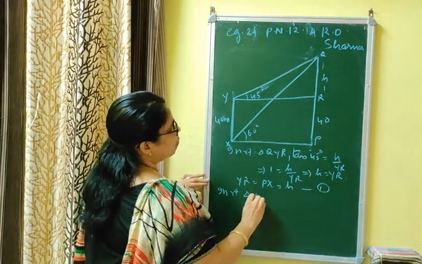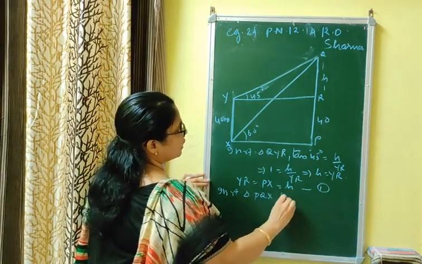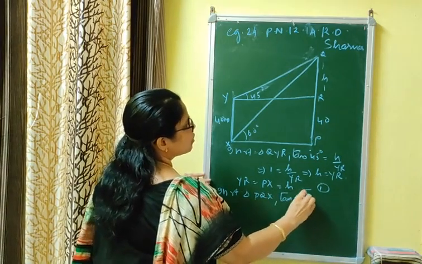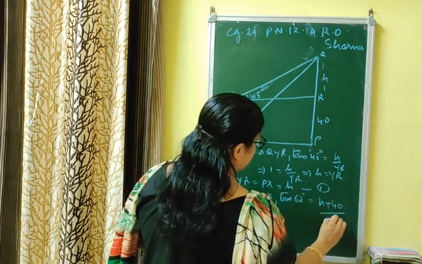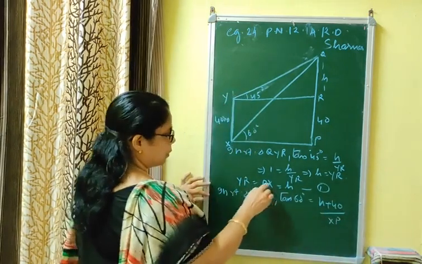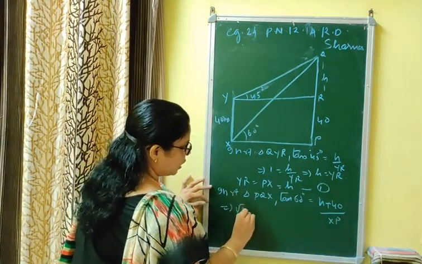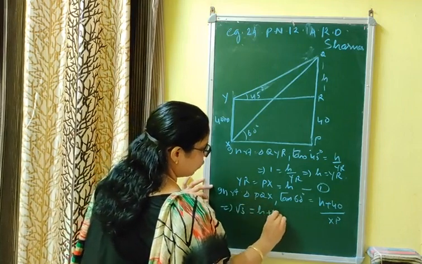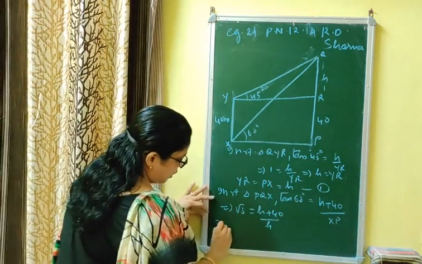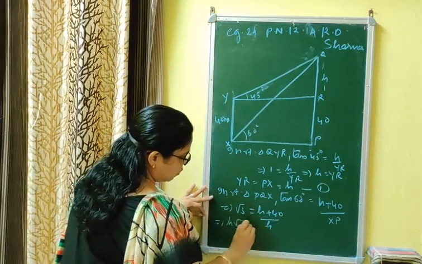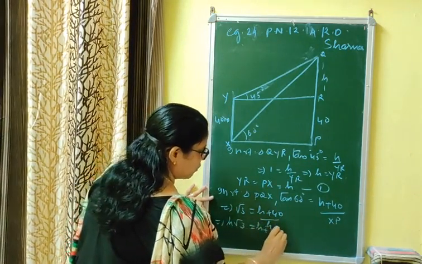Right triangle PQX: tan 60 is equal to h plus 40 upon XP, or PX. PX is h. Tan 60 is root 3, which is equal to h plus 40 upon h. Now by cross multiplication you get h root 3 is equal to h plus 40.